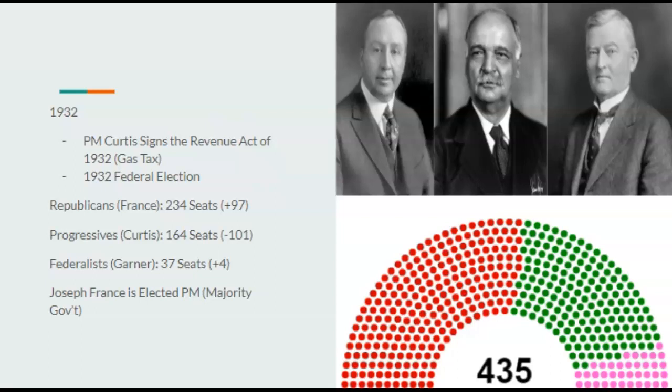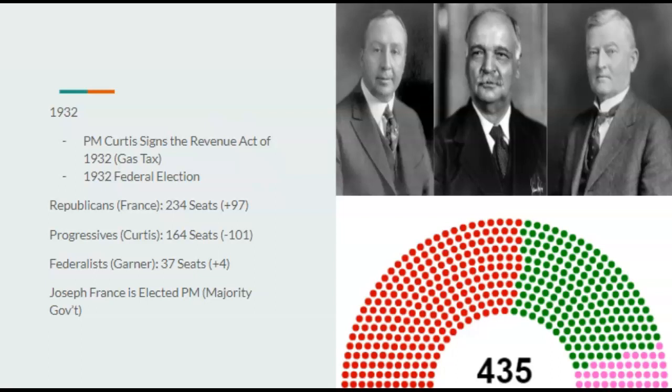Republicans end up winning this election, of course. Republicans being led by Joseph France of Maryland. They win 234 seats, gaining 97 from 4 years ago. The progressives under Charles Curtis lose seats in the triple digits, something we don't see a lot in any timeline. They are now at 164 seats. They lose 101. The Federalists under John Garner, they win seats again.